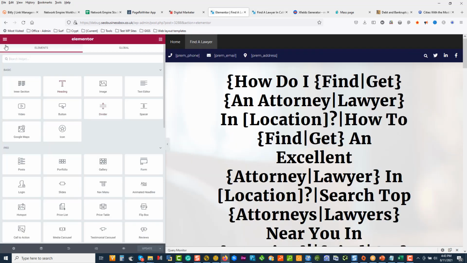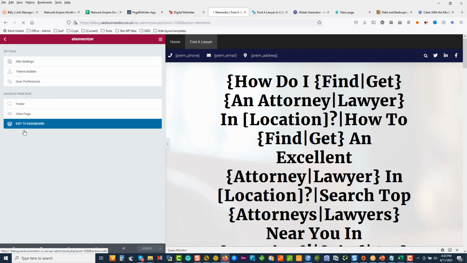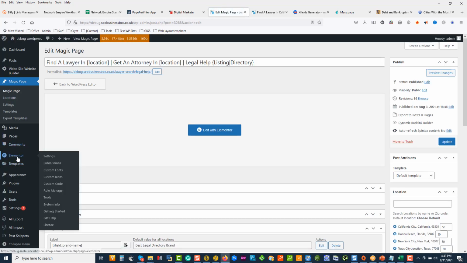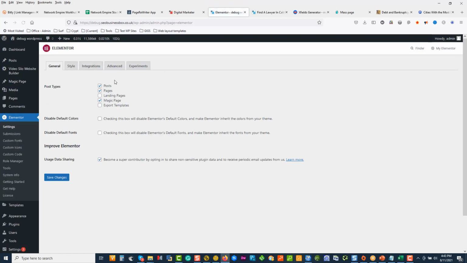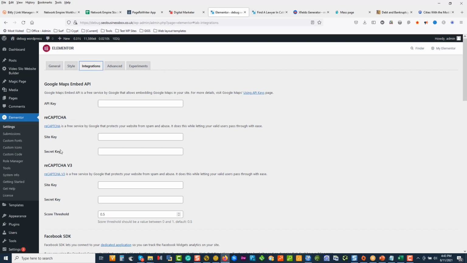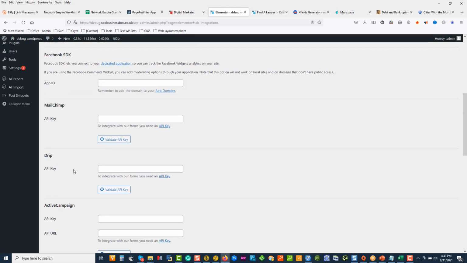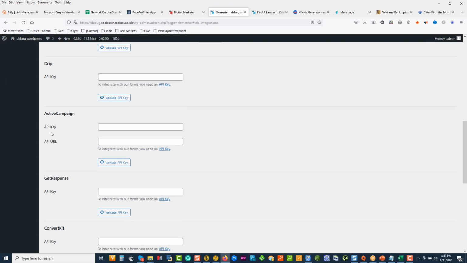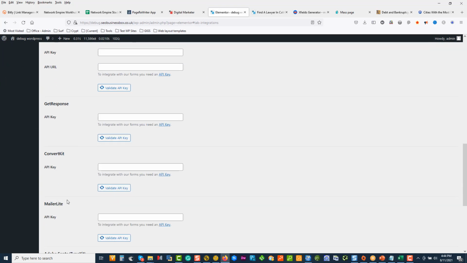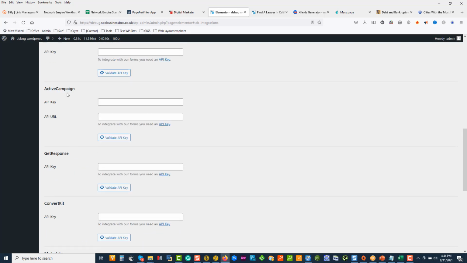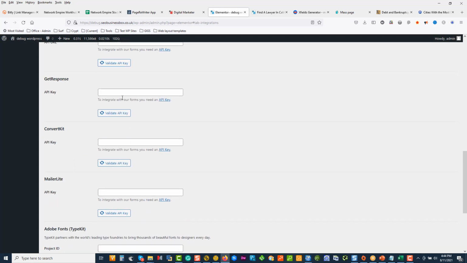So if we just jump back here, come back into the dashboard, and then we jump back into Elementor integrations under settings. There's many integrations. So we can add reCAPTCHA, Facebook, MailChimp, Drip, ActiveCampaign. That's what we use. GetResponse, ConvertKit, MailerLite. We use ActiveCampaign as a CRM for Network Empire.